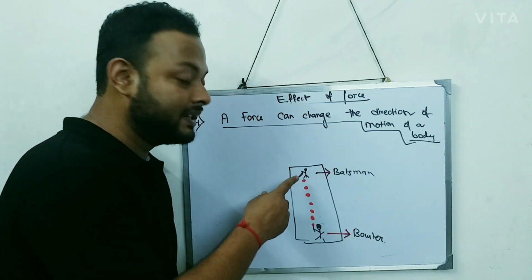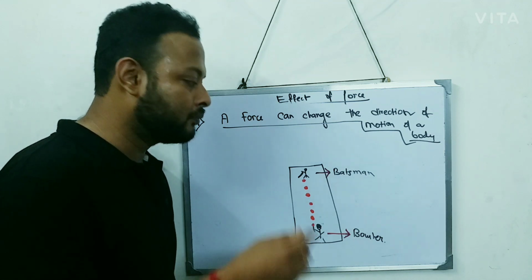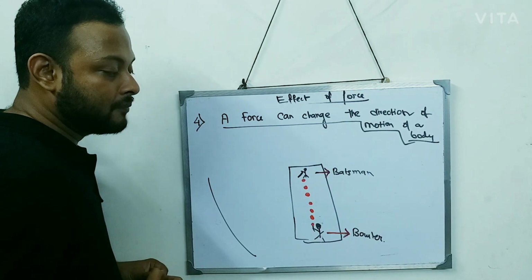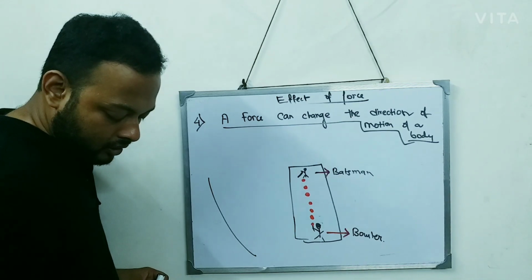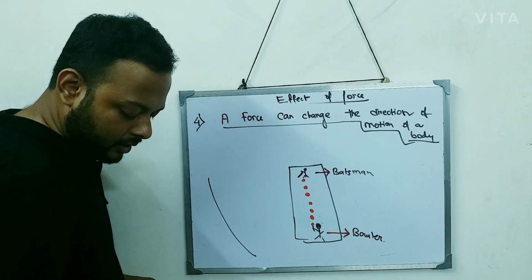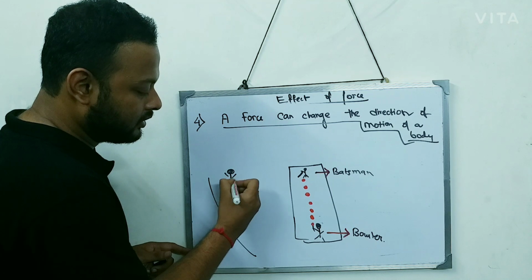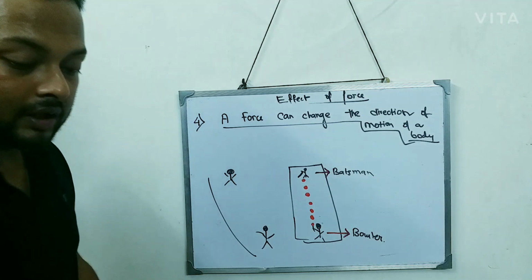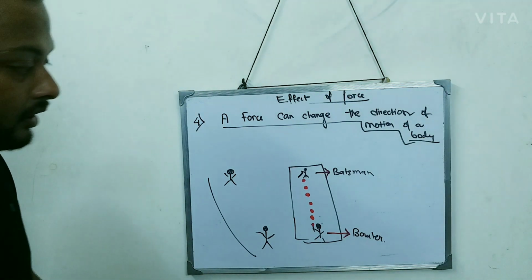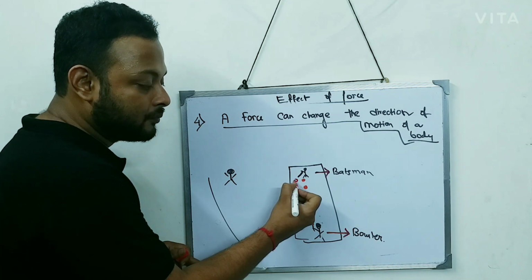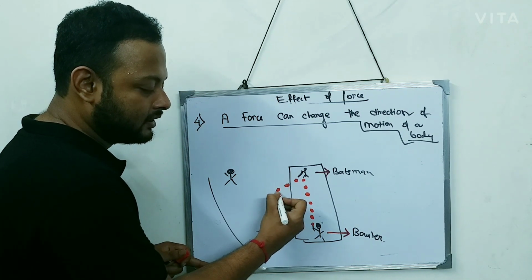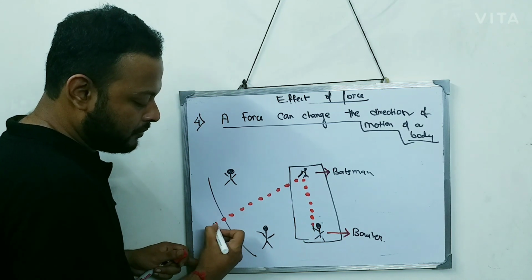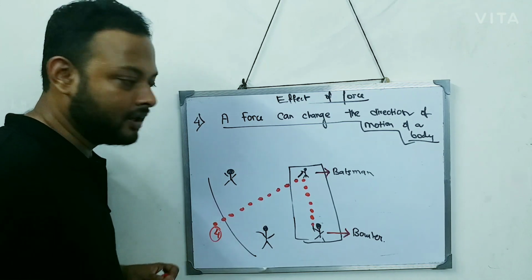The work of the batsman is to hit the ball so that the ball touches the boundary rope. So suppose this is the boundary rope. The batsman hits the ball and the ball moves between the fielders. Suppose this is one fielder and this is another fielder. The ball will go in this direction between the fielders and it will touch the rope and we have 4 runs.